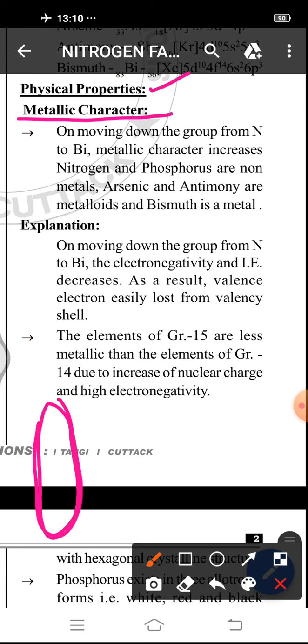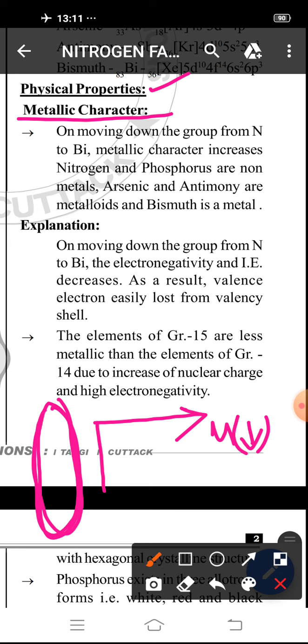We know in the periodic table, on moving down a group, metallic character increases, and on moving across a period, metallic character decreases. The nitrogen family is group 15.